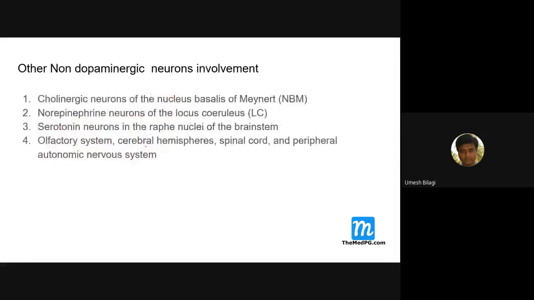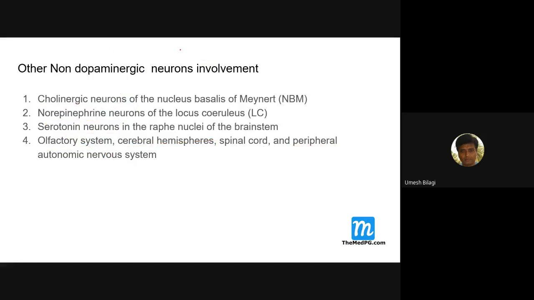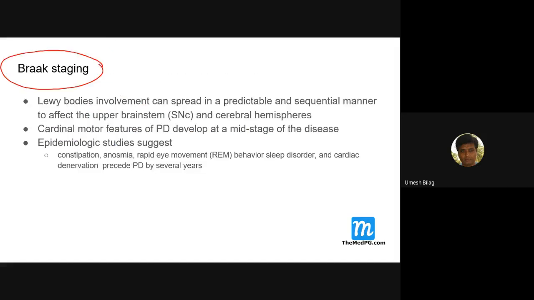Other non-dopaminergic neurons are also involved here, there are many more. These are cholinergic neurons, norepinephrine neurons, serotonin neurons, and the olfactory system, which causes the anosmia. Cerebral hemisphere involvement causes dementia. Spinal cord, peripheral and autonomic nervous system involvement causes orthostatic hypotension. All these things happen in Parkinson's disease over the staging. That staging evolution is called Braak staging.